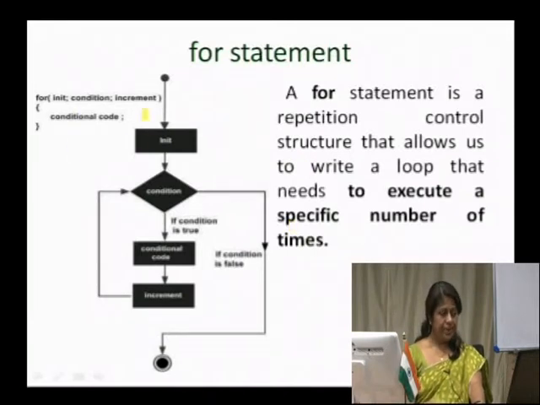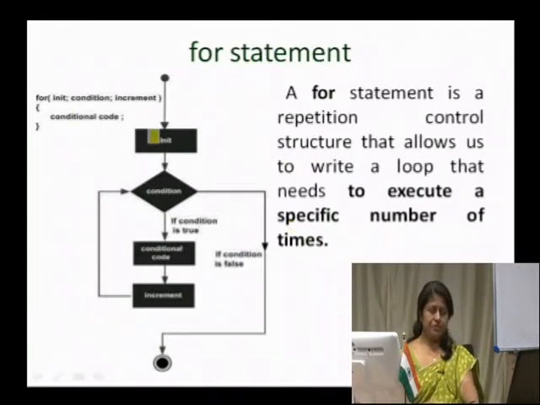Here, in the flow diagram of the for statement, as you see, you have an initiation being done, that is, we have a control variable that we are going to use, and that control variable will receive an initial value, and then we check a condition.